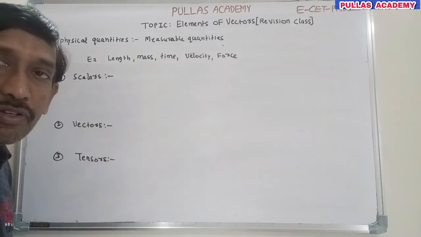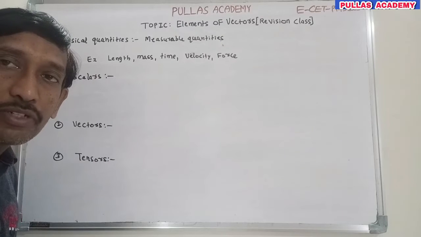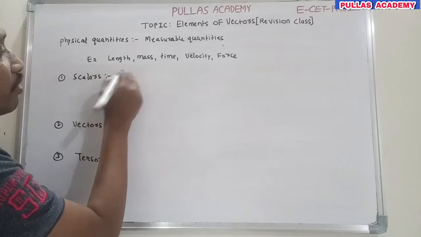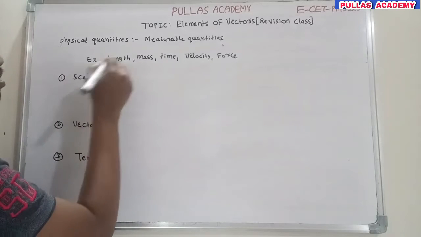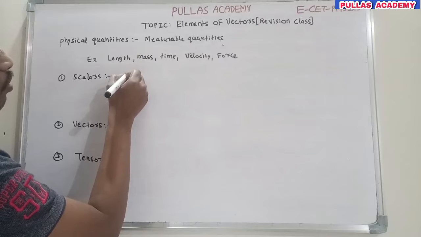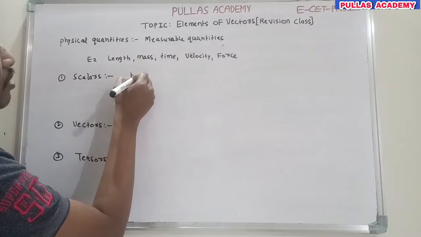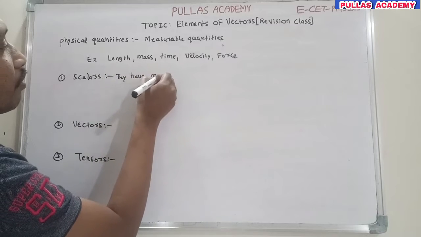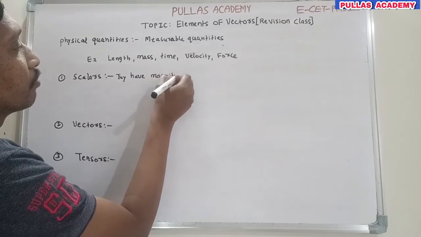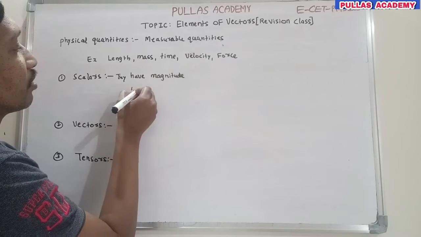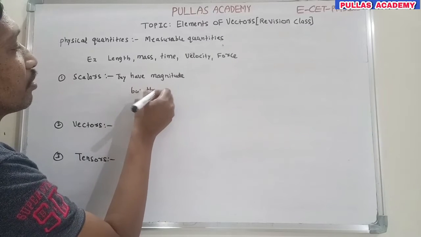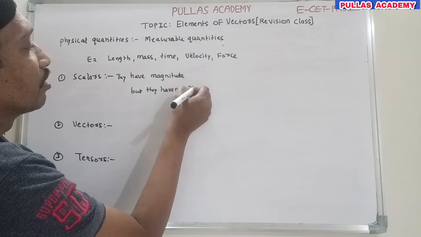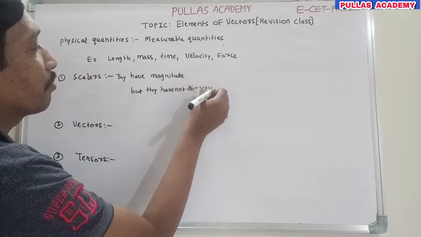What are scalars? Physical quantities which have only magnitude but no direction are called scalars. Scalars have only magnitude, they have magnitude but they do not have direction. So this is about scalars.